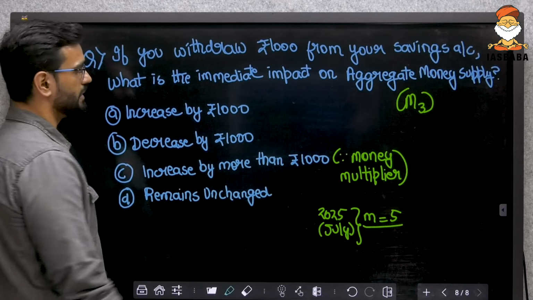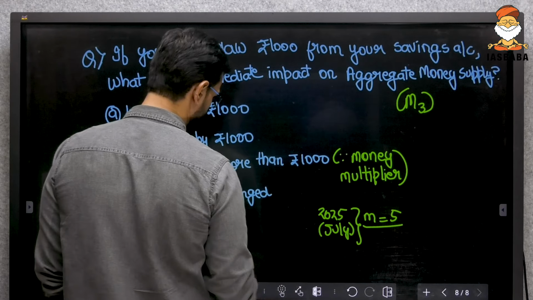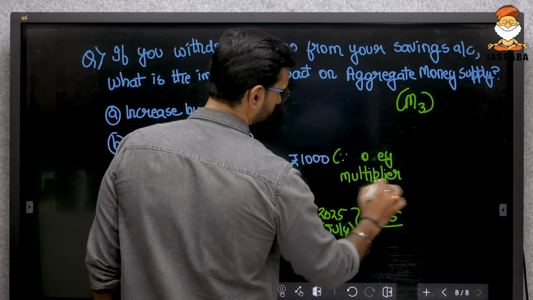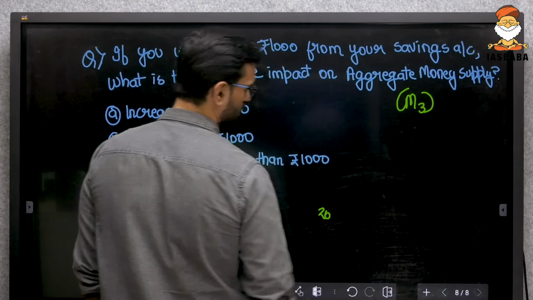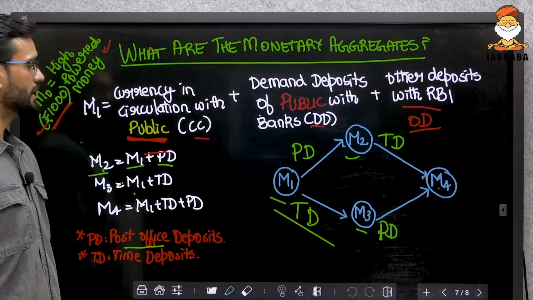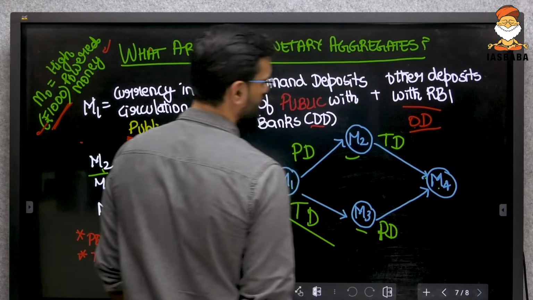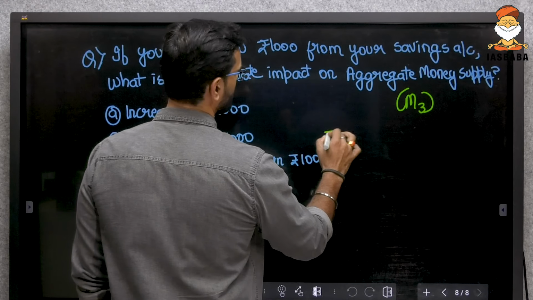Then, let's try to see. Will it increase, will it decrease, or will it remain the same? Chalo, let's try to figure it out. So, what is M3? M3 is M1 plus TD.